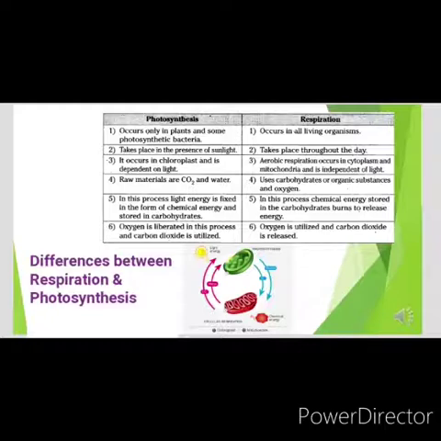In this picture, you can see that plants use light energy in the process of photosynthesis and prepare glucose and release oxygen, which is utilized in the process of respiration as substrate. Again, carbon dioxide and water are released during respiration, which are utilized by the plants during photosynthesis. So photosynthesis and respiration are reverse of each other.